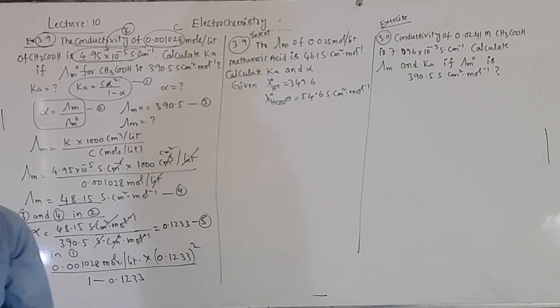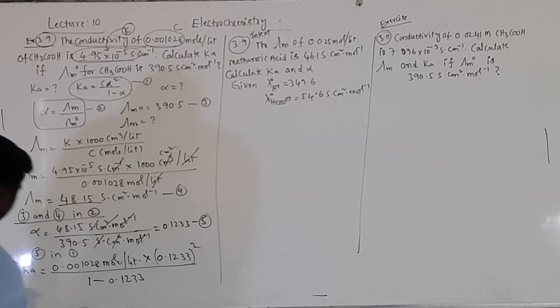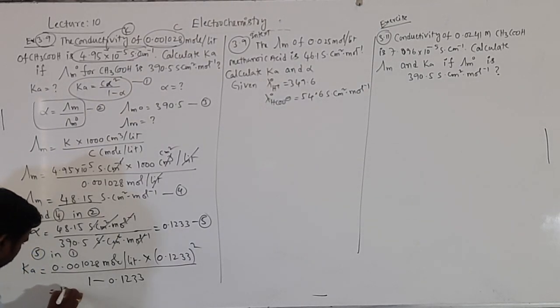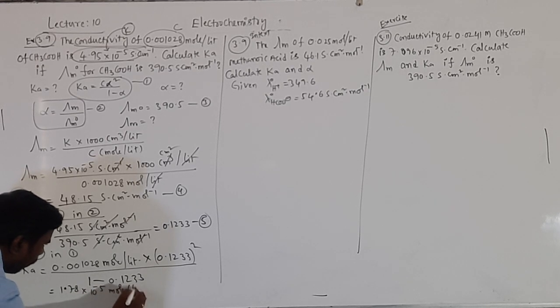By solving this, you will get the answer finally, 1.78 into 10 to the power of minus 5 mole per liter.